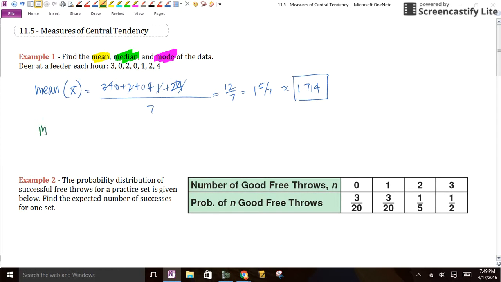All right, what about median? Median is where you have to put them all in order. So we got a 0, we got a 0, we got a 1, a 2, a 3, and a 4. Let me make sure I have 7: 1, 2, 3, 4, 5, 6. Okay, we're good. And then you kind of throw out the high and the low, and you keep doing that because you want to see what the middle score is. So it's a 2. That is called your median. Your median is 2. Now, if you have two medians, then you add them up and divide by 2, or you take the mean of them. So that is called our median, our middle number.